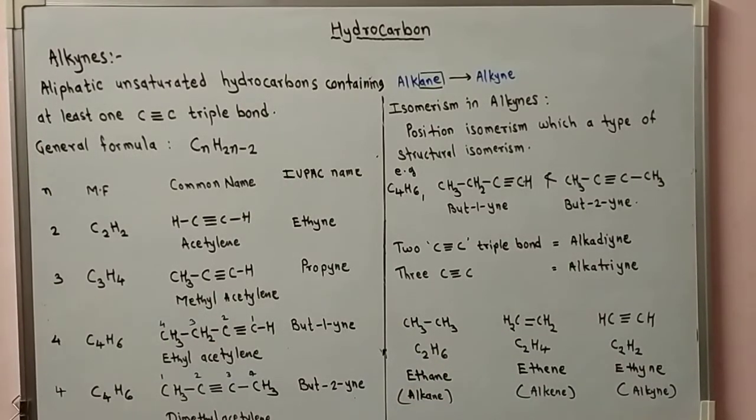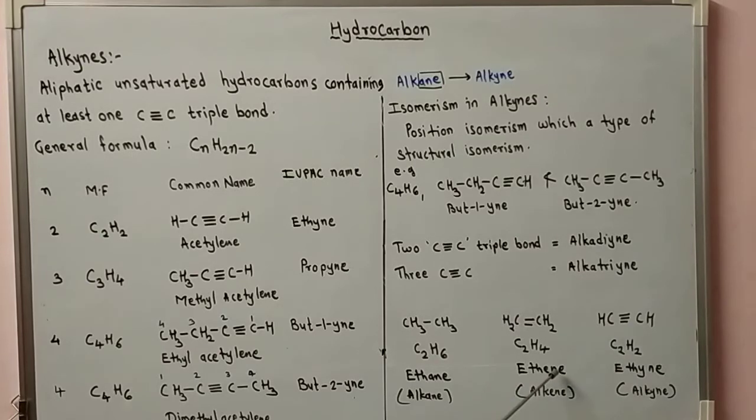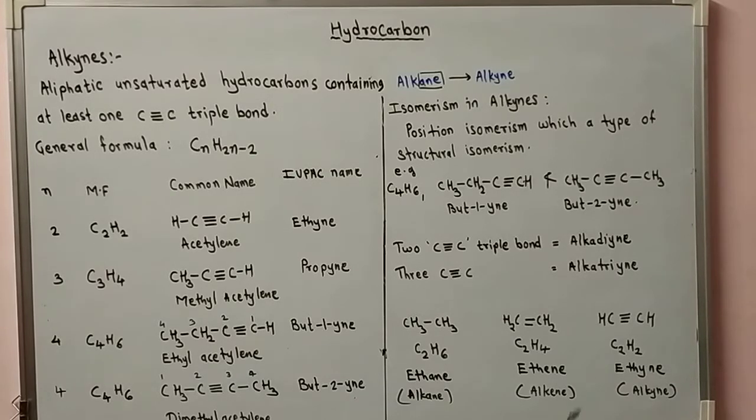So let's compare these molecules of alkane, alkene and alkyne. The first member of alkane is ethane. Structure is CH3-CH3, molecular formula is C2H6. For alkene, the first member is ethene. Molecular formula C2H4, two carbon atoms, four hydrogens. Structure is CH2 double bond CH2. And for alkyne, ethyne is the simplest alkyne. Molecular formula C2H2 and structure CH triple bond CH.